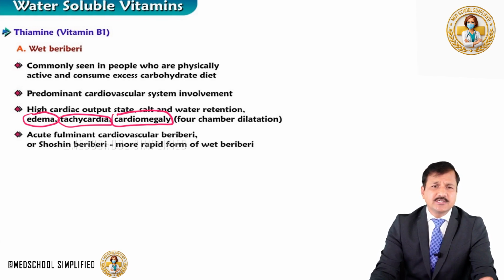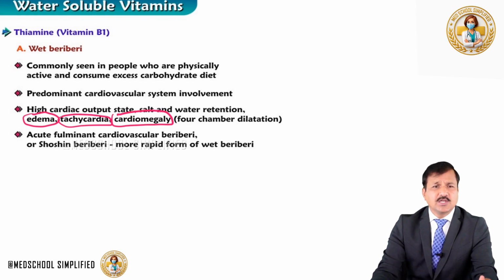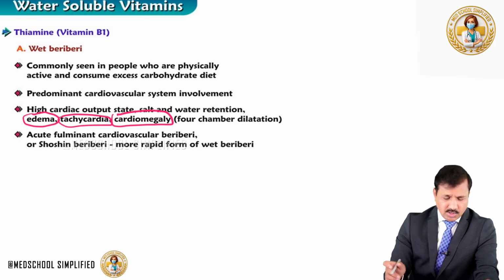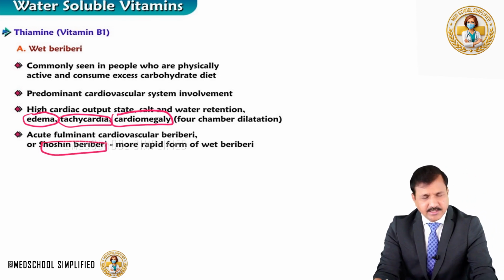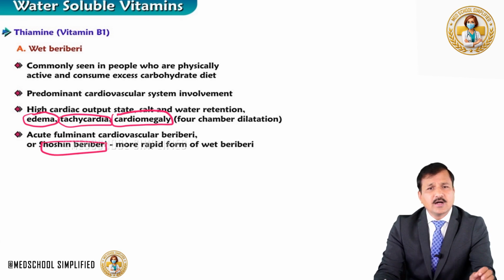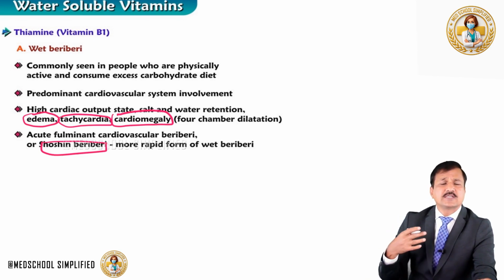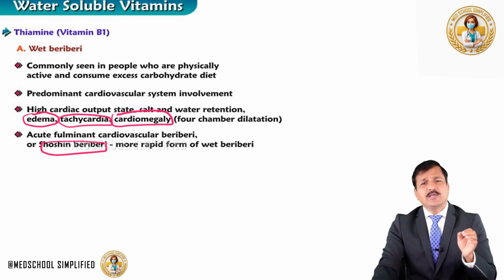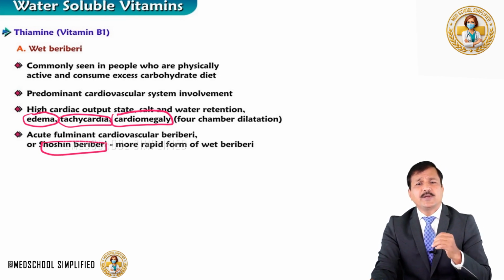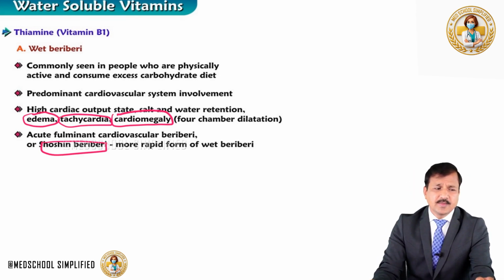Now there is a special condition in thiamine deficiency called acute fulminant cardiovascular beriberi, which is also called Shoshin beriberi. This is a very rare condition, a more rapid form of wet beriberi. Here there will be injury to the heart and rapid deterioration of the heart muscle.